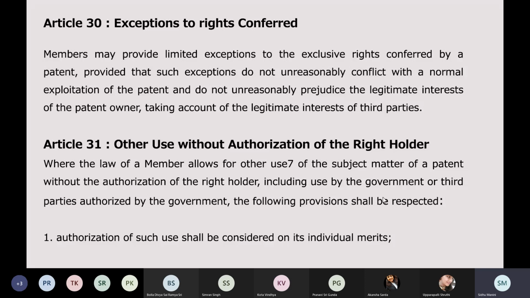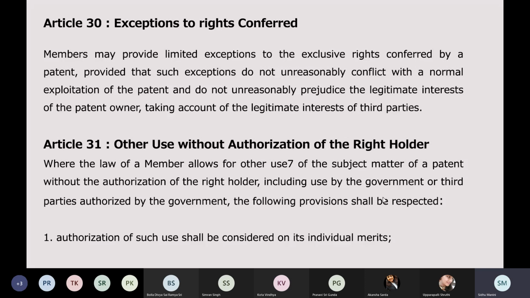For example, if I'm providing an exclusive right that you can use your patent anywhere in India for 20 years, I can also put an exception that if you hamper public order or morality, if you make an immoral invention, then you will not be given rights. So this is an exception to the right conferred.